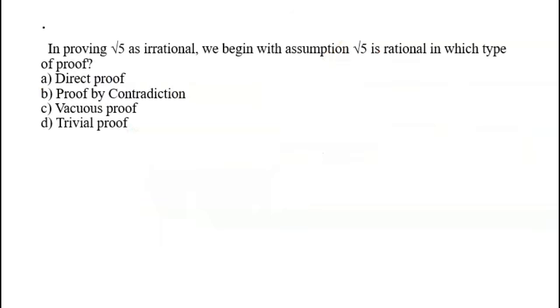Now let us look at this problem. In proving that root 5 is irrational, we begin with the assumption that root 5 is rational. In which type of proof? In a direct proof we would start with root 5 being irrational, so that is not correct. We start with proof by contradiction. When we have to prove something, we start with the negation of it, and that process is known as proof by contradiction. So I think it is a very obvious memory-based question.